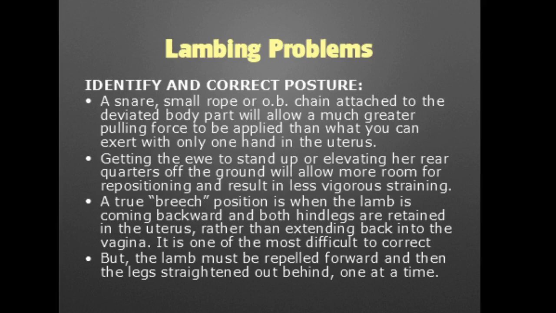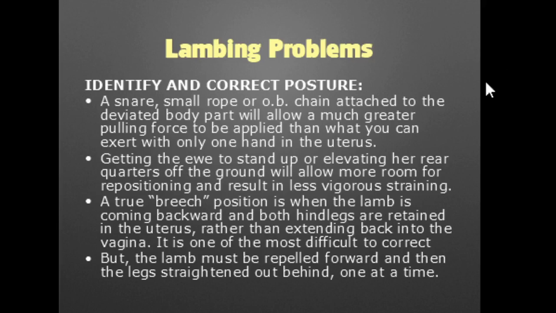A true breech position is when the lamb is coming backward and both hind legs are retained inside the uterus rather than extending back into the vagina. This is one of the most difficult to correct. The lamb must be repelled forward, and then the legs straightened out behind, one at a time, if we intend to pull out the lamb.